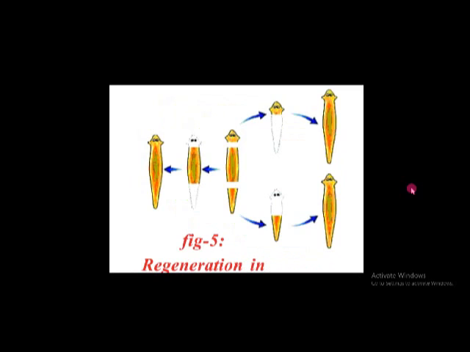And here it is regeneration, in planaria. This method is called regeneration. If the animal is cut like this, into three pieces, from each piece a complete organism develops. This method is called regeneration. This is also one type of asexual reproduction method. Like this, budding, regeneration, fragmentation, parthenogenesis, and fission, all these are asexual reproduction methods.